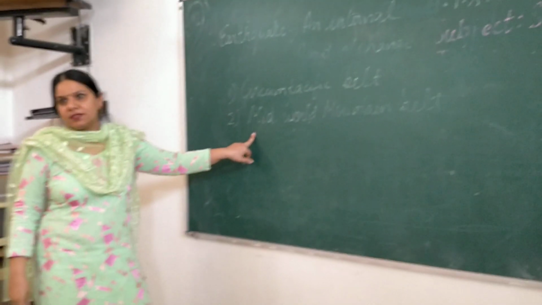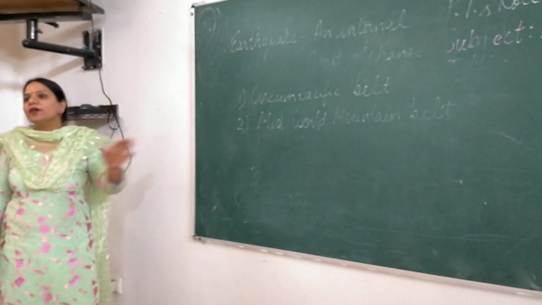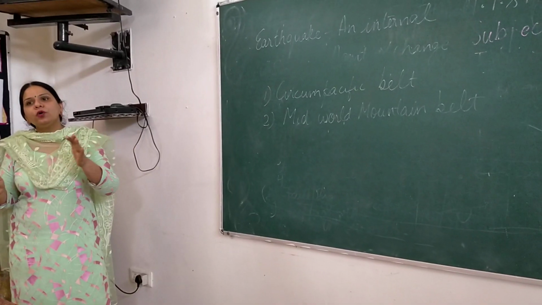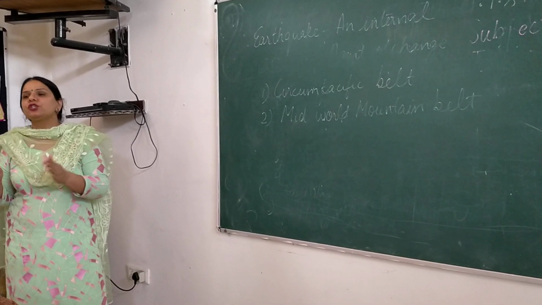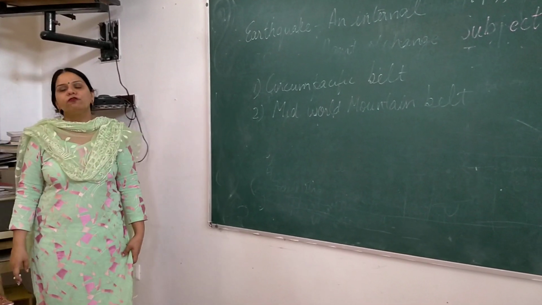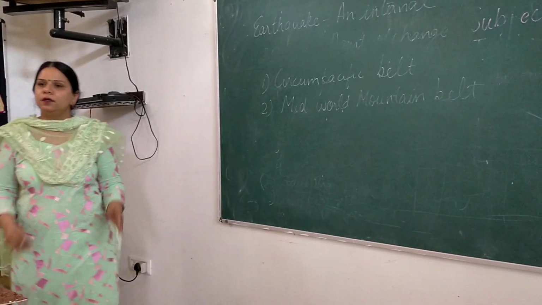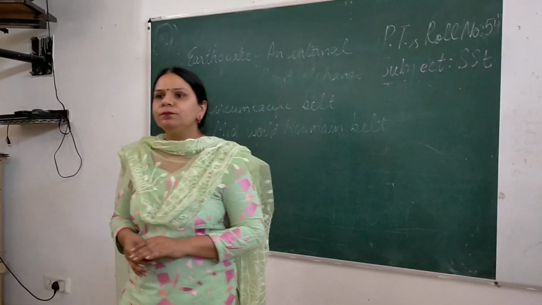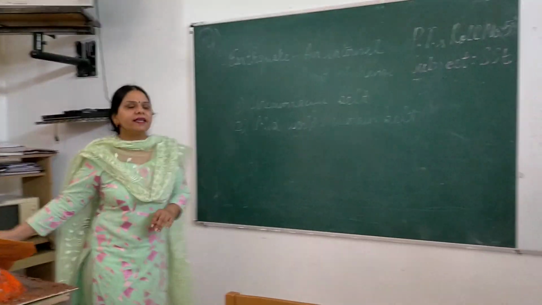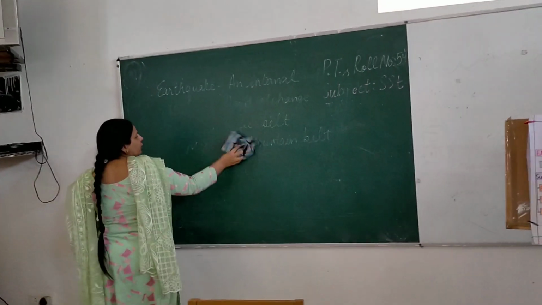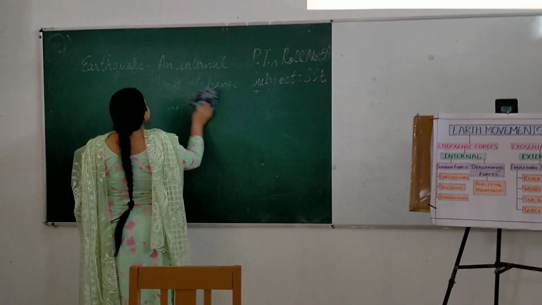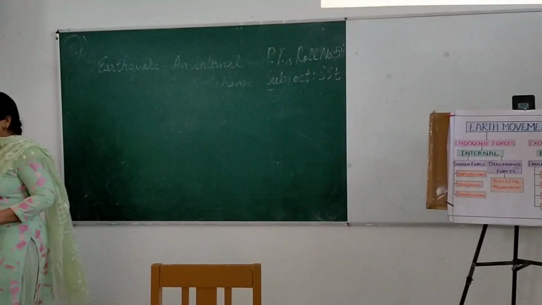Now this is the mountain belt which also includes the Himalayas. So you can correlate that it was due to earthquakes and the foldings which occurred that the Himalayan range was formed. So the Mid-World Mountain Belt is another earthquake prone area of the world. Is it clear to all? Yes. Take a few seconds and try to assimilate what you have learned so that I can see whether you have understood the chapter or not.